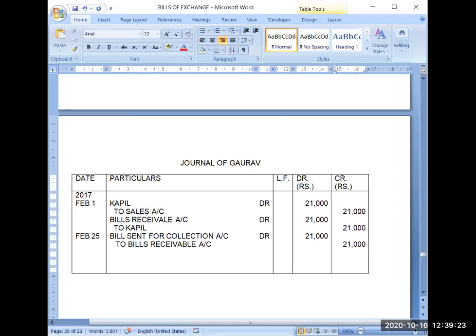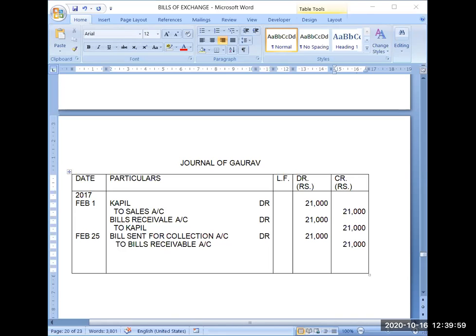Now the bill has been given to the bank so that it collects this bill on the due date. Gaurav will inform his banker that this bill has to be collected from Kapil, the amount is 21,000 and the due date is March 4. So please, on my behalf, on March 4 present this bill to Kapil, collect the payment and deposit that payment in my bank account. With these instructions, the bill will be given to the banker.